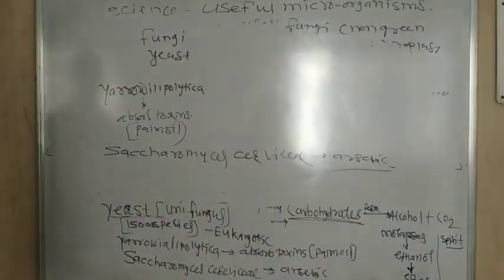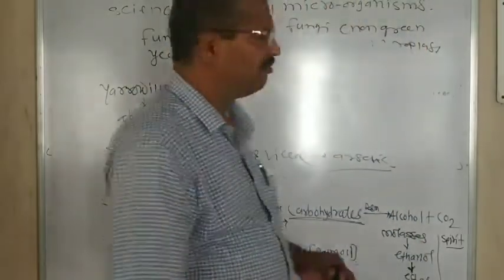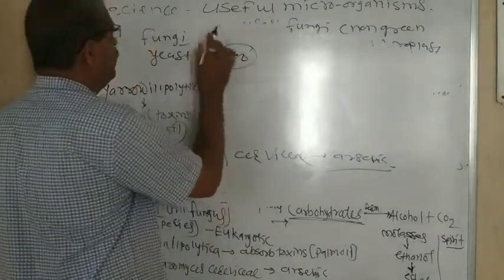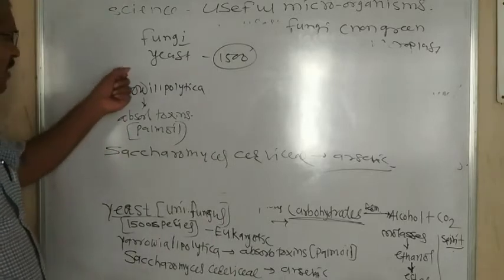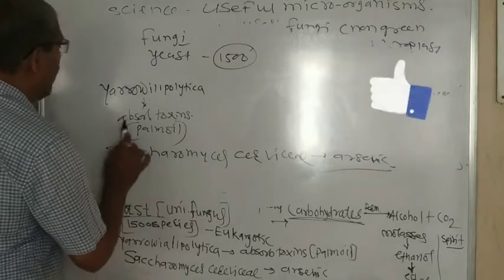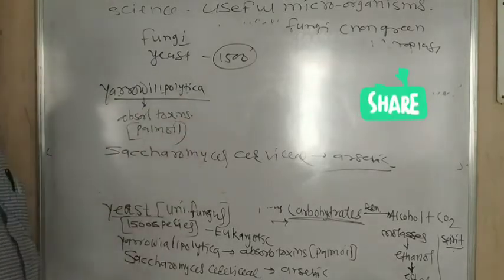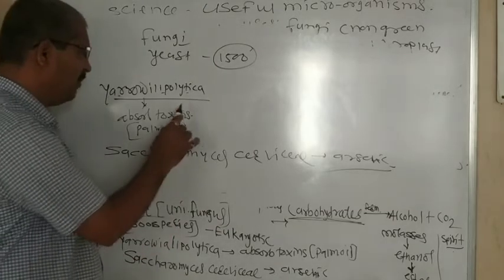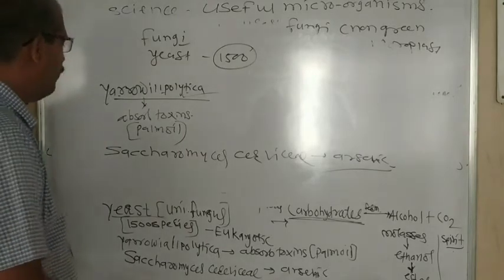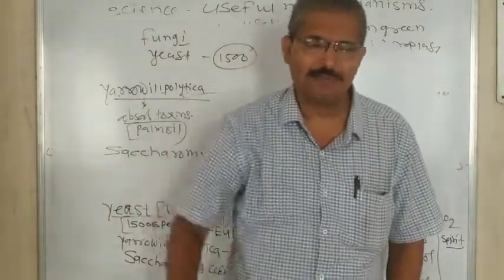So I was talking about these yeast cells. A number of species are found among yeast. Near about 1500 species are found in the fungi, and among them, an especially important one is Yarrowia lipolytica. Yarrowia lipolytica is one kind of yeast, a microorganism which is used to absorb the toxins while making palm oil.